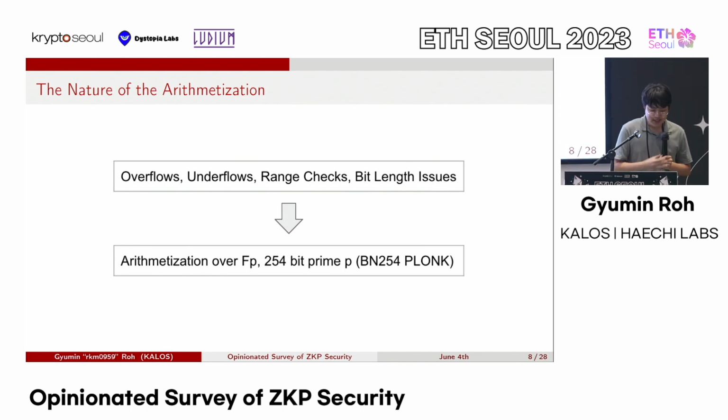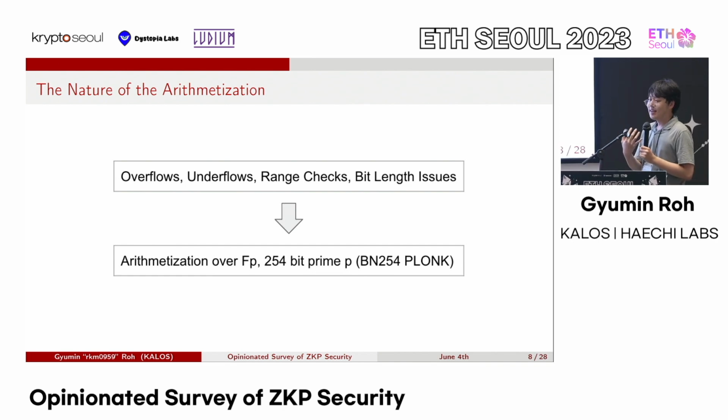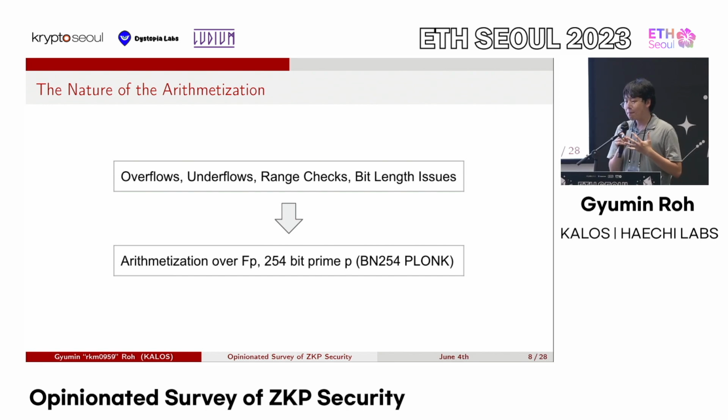So point is, from a vulnerability class, we can think about it and deduce what part of this arithmetization tactic leads to this kind of vulnerability.